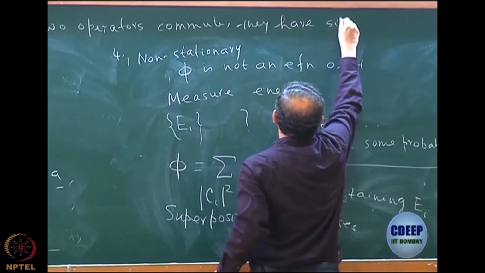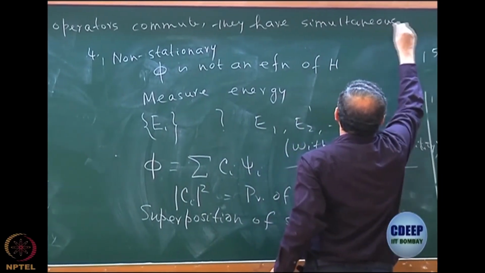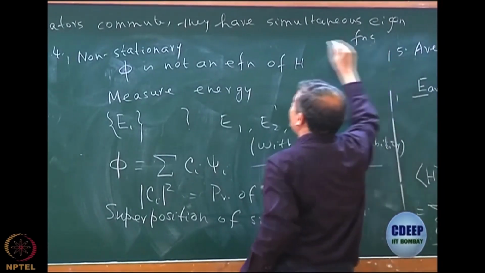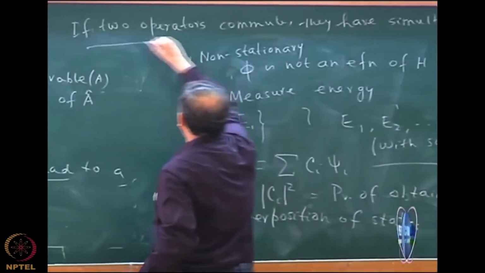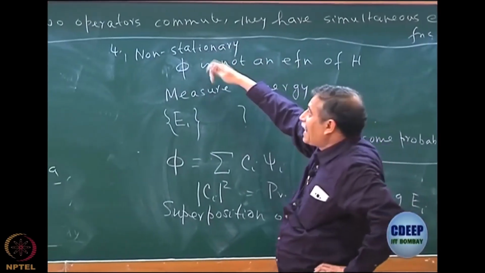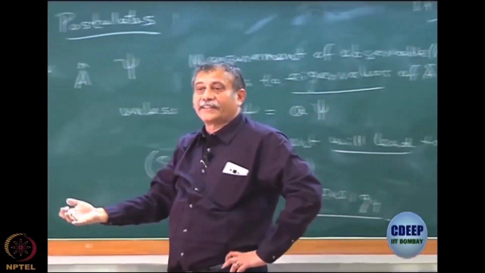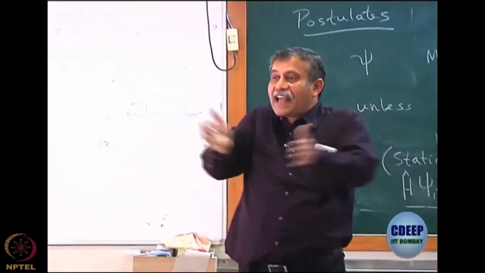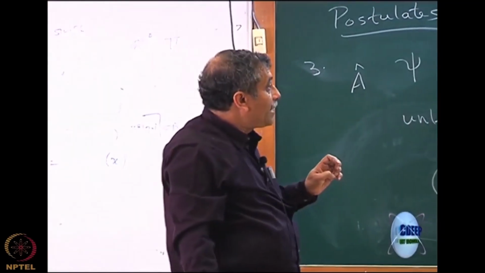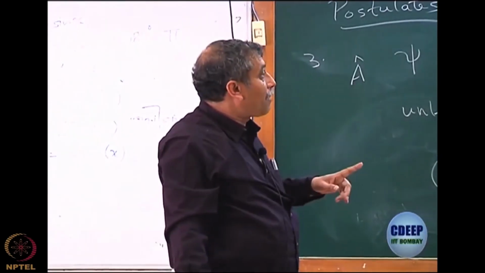Now, very clearly, you can see the simultaneity essentially means that, simultaneous eigenfunctions. If I have one state which is an eigenfunction of one operator, then another operator which commutes with it also can be measured with certainty, because it is an eigenfunction of both the operators. So that's a very important concept that we bring in, the simultaneity of measurement. And in fact, this is a very important part of quantum mechanics.